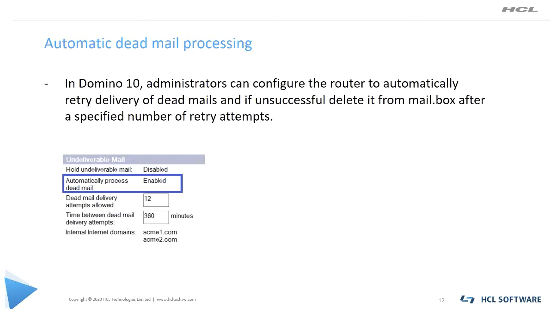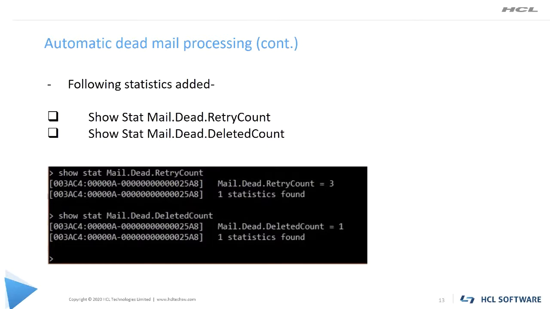Moving on to the next slide, please. An administrator can also check the statistics using the Domino console command. This will help to check the retry count as well as deleted count. Using the commands shown on the screen, like show stat mail.dead.retry count, and one more command is show stat mail.dead.deleted count. So you can always check the status of this. So this will be very useful. So just ensure that you enable this feature in your environment, and this will help your administrator to save their valuable time.